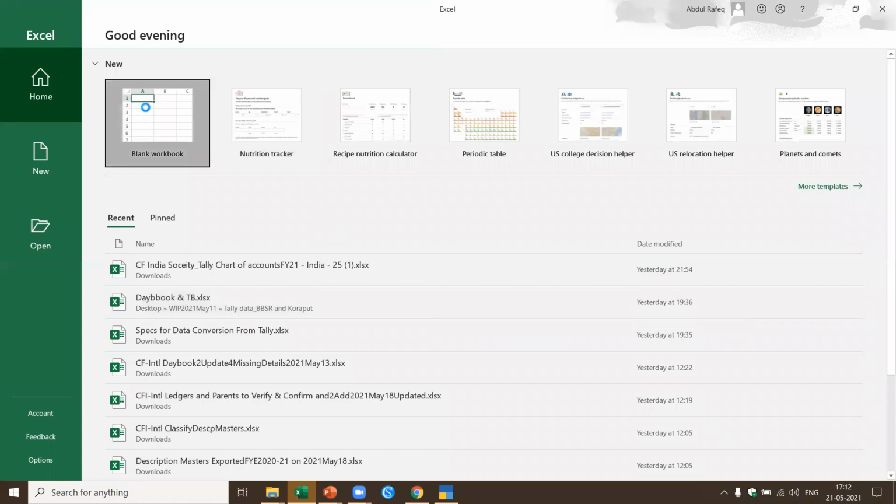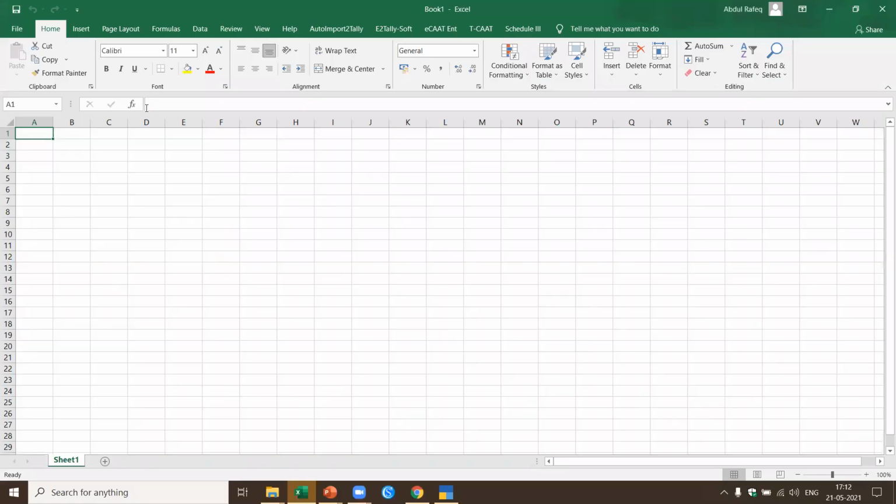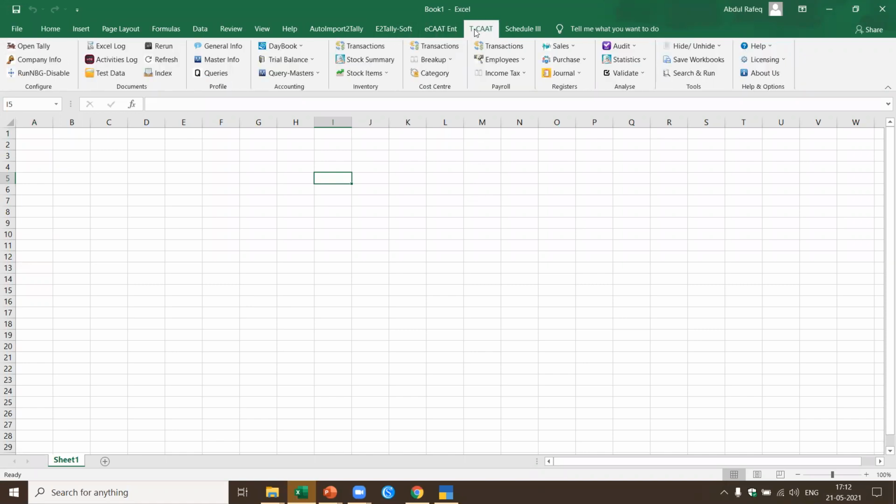I've opened Excel. I'm opening a blank sheet. Now here you see, this is what we're talking about. This is a function software called TCAT. Now if you see TCAT, there are various types of panels. You've got the configure, documents, profile, accounting, inventory, cost center. I'm going to come into the details a little later.